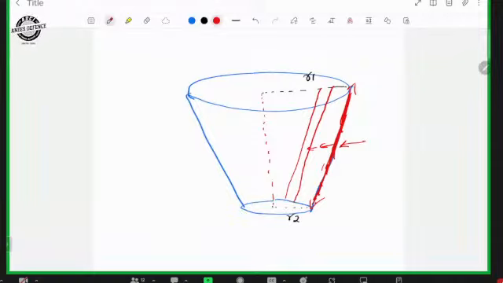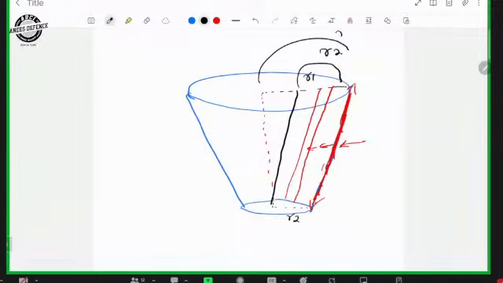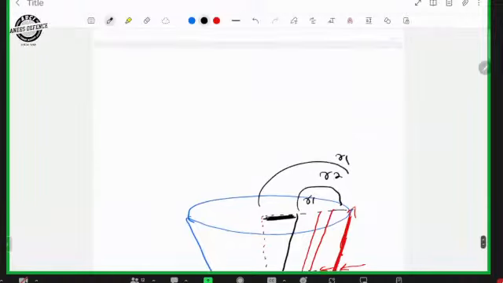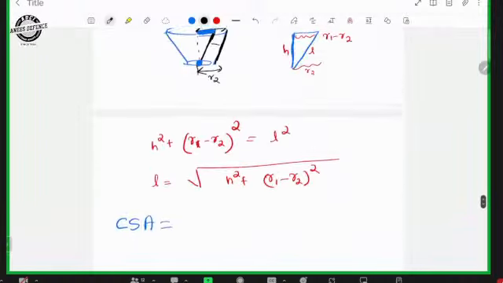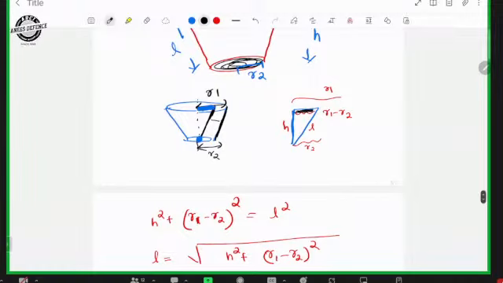So how much did you shift? R2. So this portion is R2 and the total portion is R1, so this portion becomes R1 minus R2. You are getting a triangle like this, where this portion is R1 minus R2. Understood? So H square plus R1 minus R2 the whole square is equal to L square.